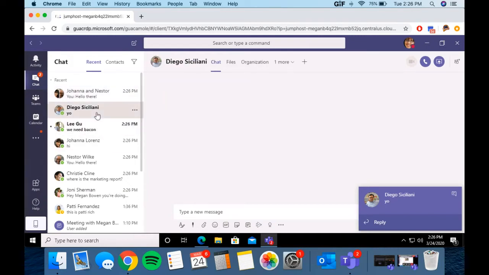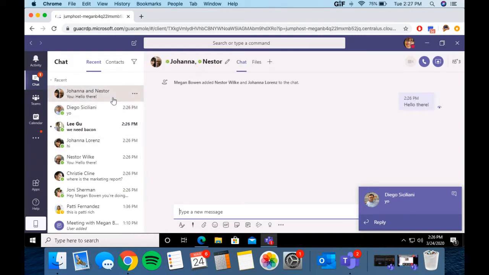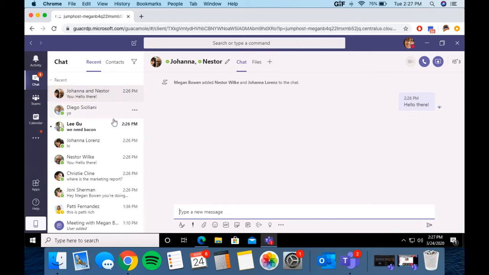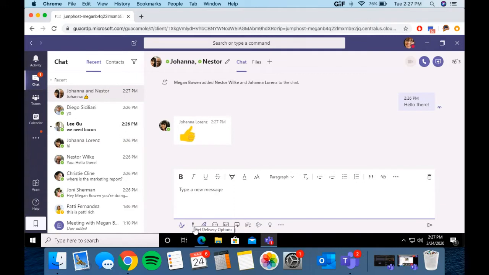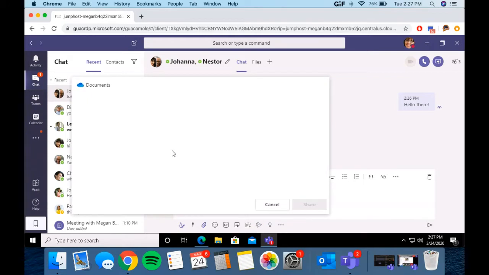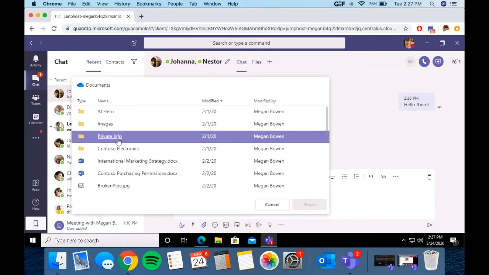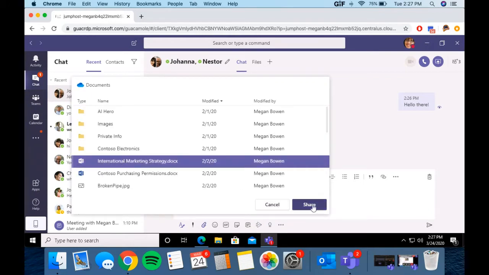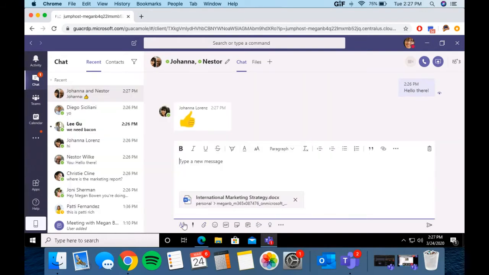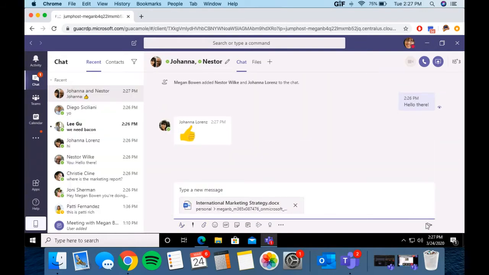That being said, chat is not just meant for chat. Chat was created so that you can share any kind of information. It can be words, but it can also be a bunch of different other things. If you look at this bottom bar, where I'm talking to Joanna and Nestor, I can format this to change how it looks if I so desire. And I can also attach any kind of document. I'm not sure if they have anything in this OneDrive. Okay, they have the international marketing strategy. There you go. Let me share this international marketing strategy with Joanna and Nestor.